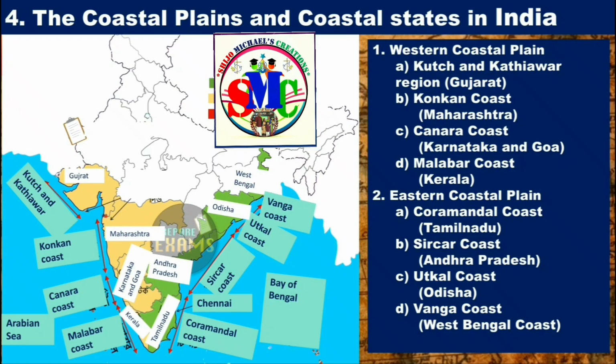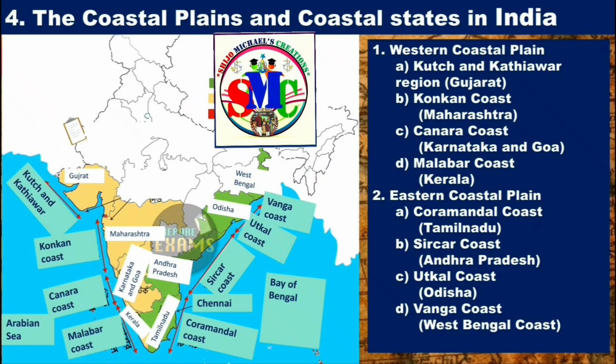The coastal area of Gujarat is known as Kutch and Kathiawar. The coastal area of Maharashtra is known as Konkan Coast. The coast of Karnataka and Goa is known as Canara Coast, and the coast of Kerala is known as Malabar Coast. On the eastern side, the coast of Tamil Nadu is known as Coromandel Coast, and the coast of Andhra Pradesh is known as Sirkar Coast, and the coast of Odisha is known as Utkal Coast, and the coast of West Bengal is known as Vanga Coast.